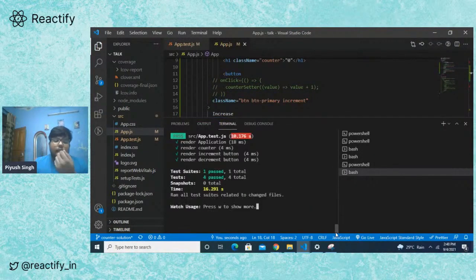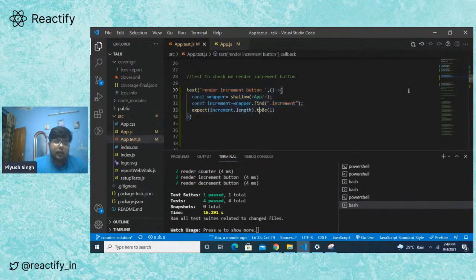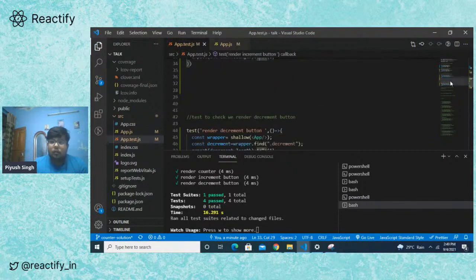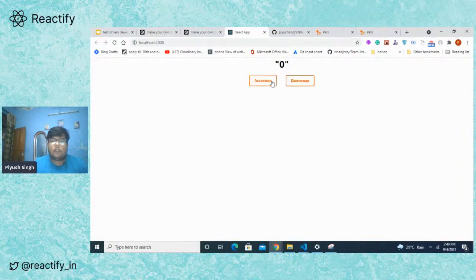Will the test fail? Will the test pass? Now the test passes. Now we have an increment and decrement button in the DOM. It checked that and it passed the test. Now, if you can see what we have on the screen as of now, we have an increment button, we have a decrement button, we have a counter, but there is no functionality, there is no behavior as of now.